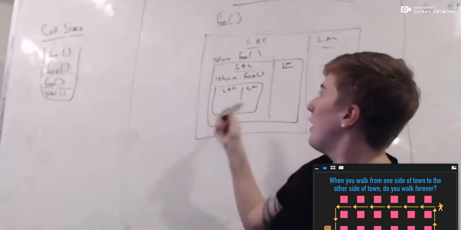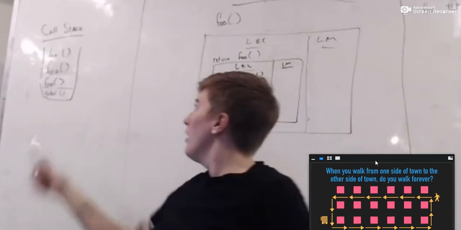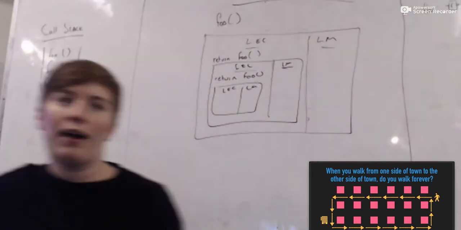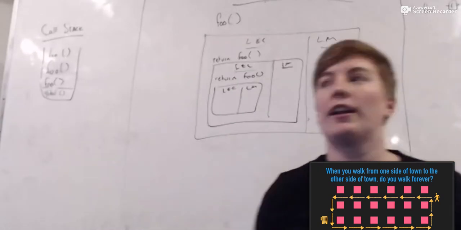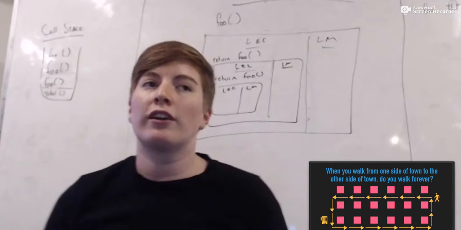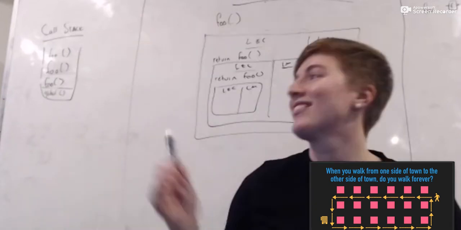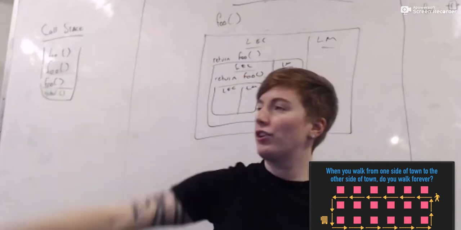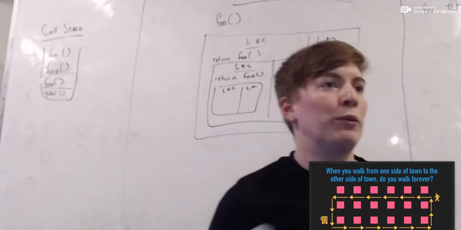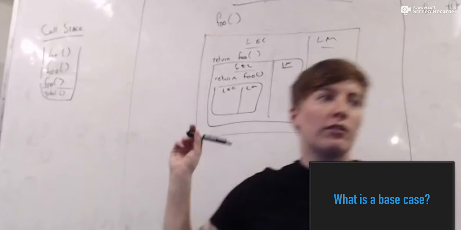Before we talk about that, this is going back to our real world example that we're going to keep coming back to. This type of recursive function is similar to walking around in a circle over and over again and never actually seeing if you're at your building, just walking 180 steps forward, turning left and walking 30 steps forward, turning left and walking 180 steps forward. This is just the cycle you go through when you don't have anything stopping you at your building, or in this case, stopping at our destination, the base case.